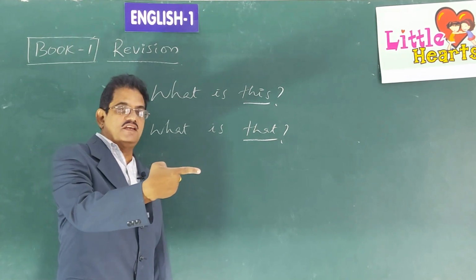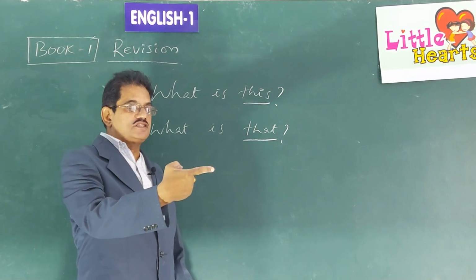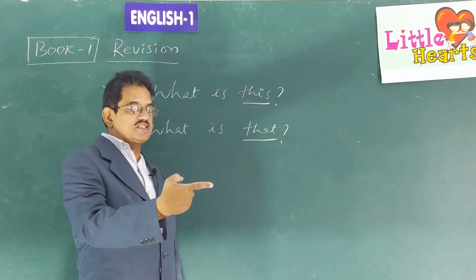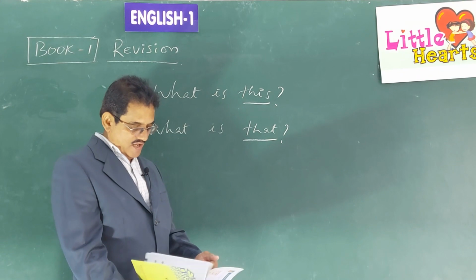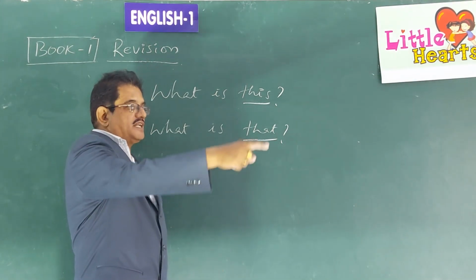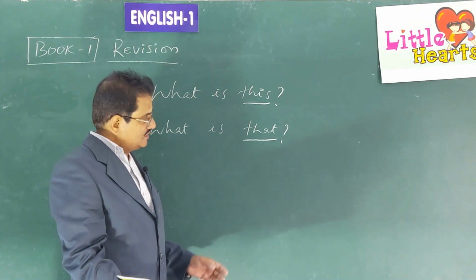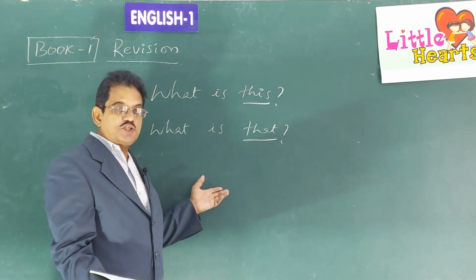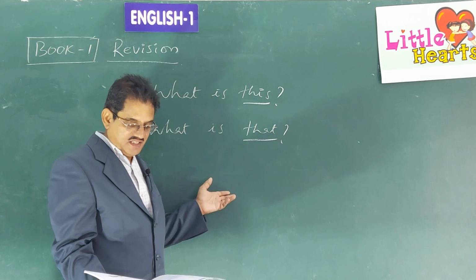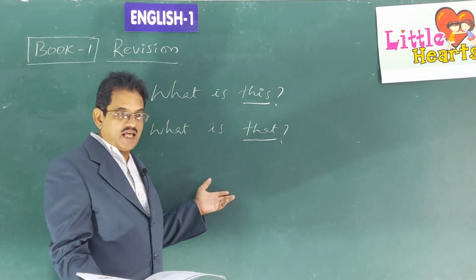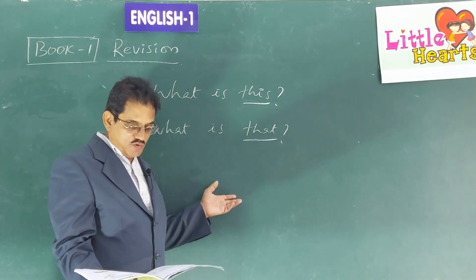Because this is close, the ball is close here, it is given as this is a ball. When a tree is at a distance there, that is a tree, like that, it is pointed out. So when the things are near to us, we use the word this. When things are far away from us or at a distance from us, we use the word that.